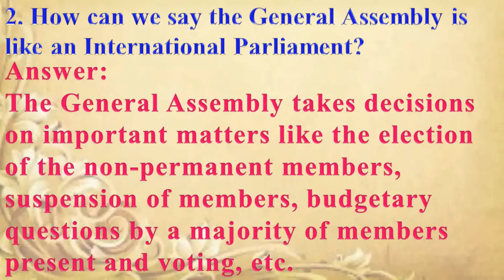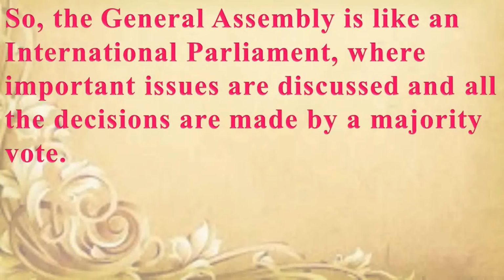Answer is the General Assembly takes decisions on important matters like the election of the non-permanent members, suspension of members, budgetary questions by a majority of members present and voting, etc. So the General Assembly is like an international parliament where important issues are discussed and all the decisions are made by a majority vote. Next question.